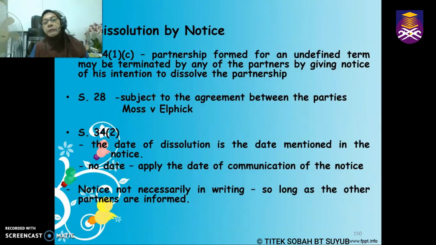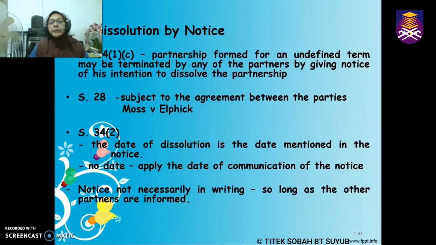If the partnership is formed for an undefined period of time, it can be terminated by giving notice. However, it is subject to an agreement. In Moss versus Elphick there is a written agreement which clearly stated that the partnership can only come to an end through mutual agreement. Because of this agreement, the court held the notice invalid.